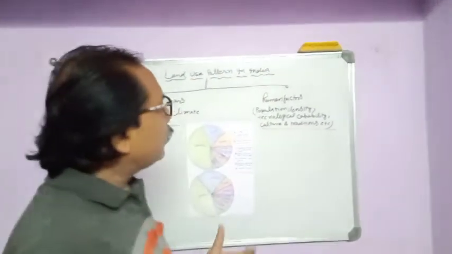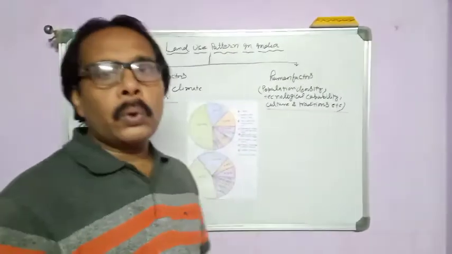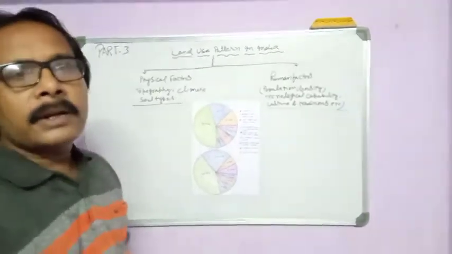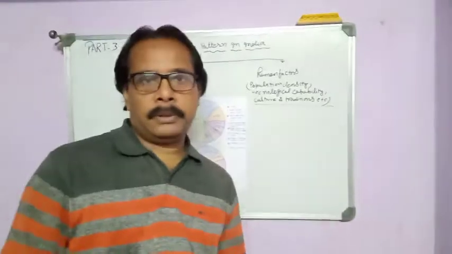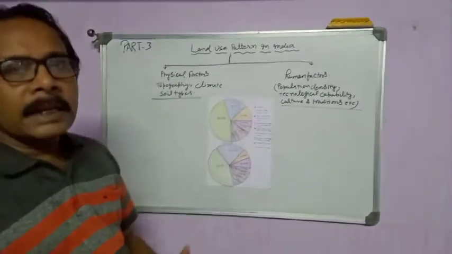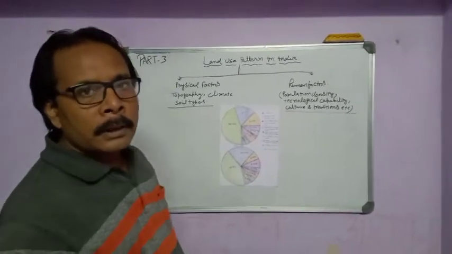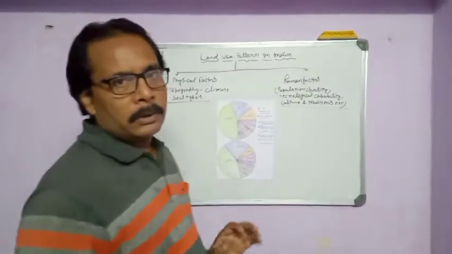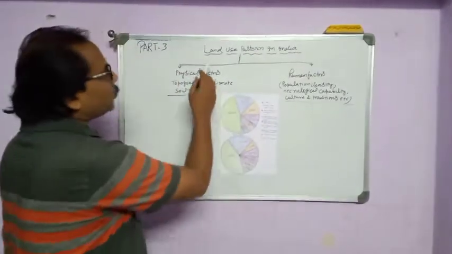important topic every student should know, but always remember, such kind of question isn't usually asked in the board exam. Only a particular part from this area will be taken in the form of a short answer question, but you should know. So land use pattern in India is divided into two parts.